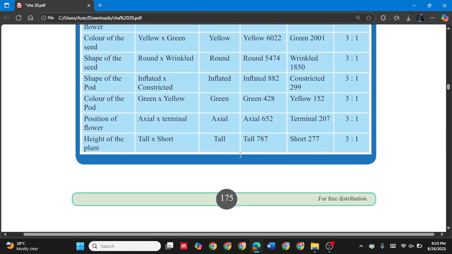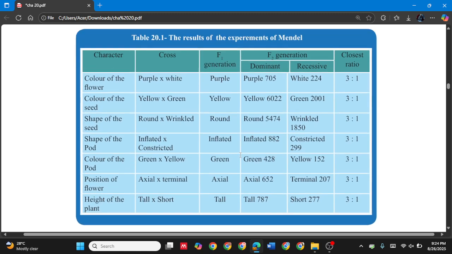We have them on page number 175. You can see color of the flower, color of the seed, shape of the seed, shape of the pod, color of the pod, position of the flower, height of the plant. So here we are going to discuss this height of the plant. From this example, we are going to learn Mendel's method. And other than the height of the plant, we have color and position of the flower, color and shape of the seed, color and shape of the pod.